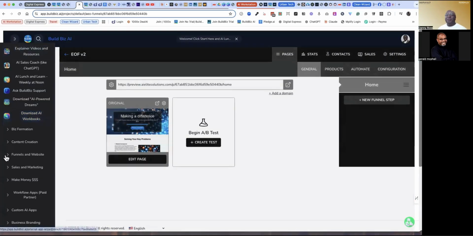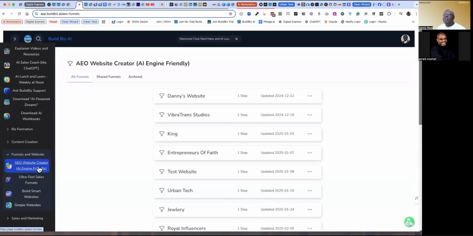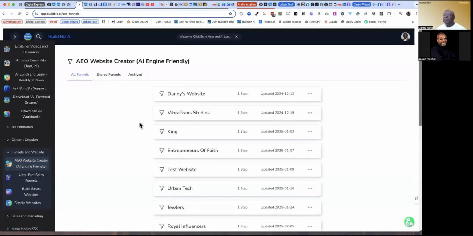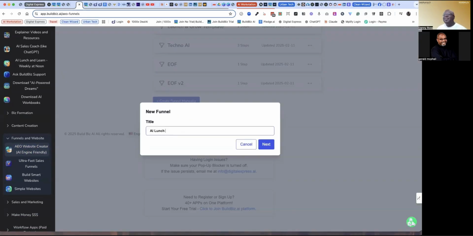And this builder under the funnels and website is the one at the top. If you're first using one, Build Biz, or if you're using anybody else's, this is the AEO website creator, AI engine friendly. And I'll go back and explain more about what AI engine friendly means. But the key thing is this is the latest one. This is the one I would build out of. And if you go in to build out of it, you do have templates that you can use if you go down here.